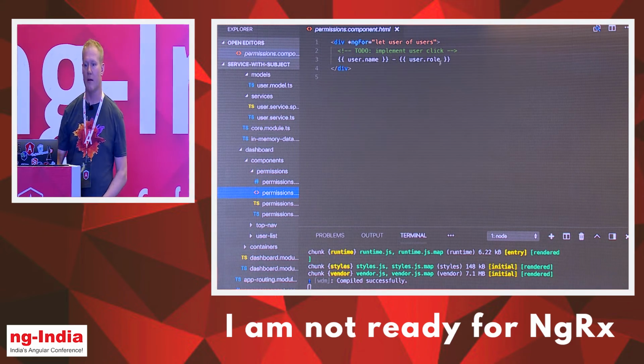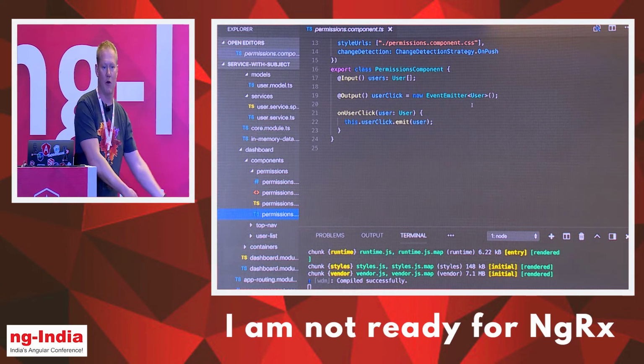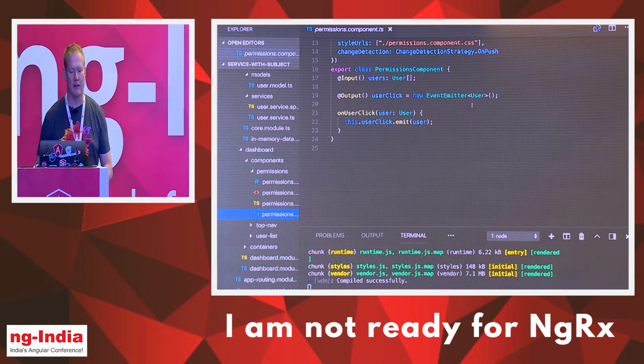Now what do I want to do? Am I adding it to some other list? Am I going to the edit page? My container gets to decide that.